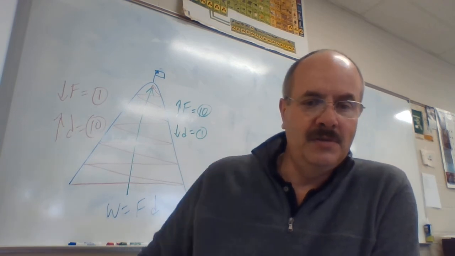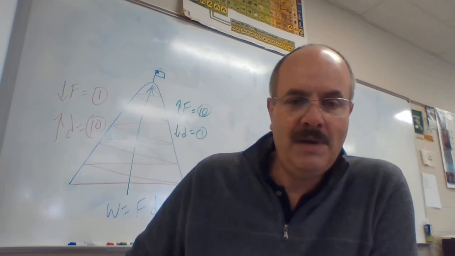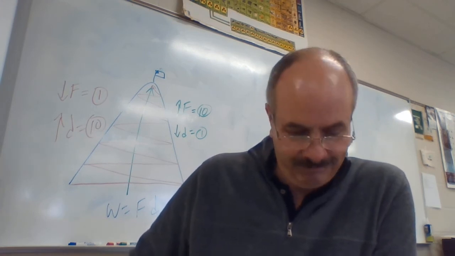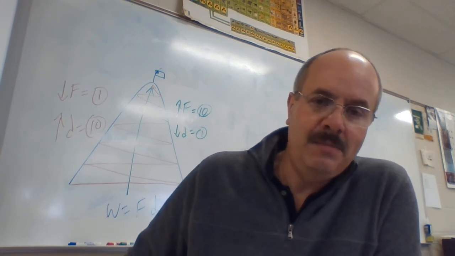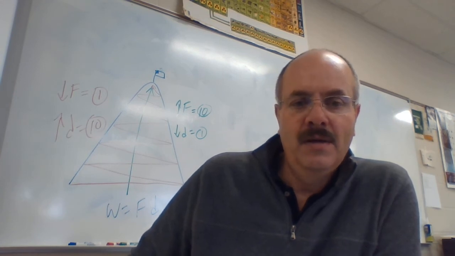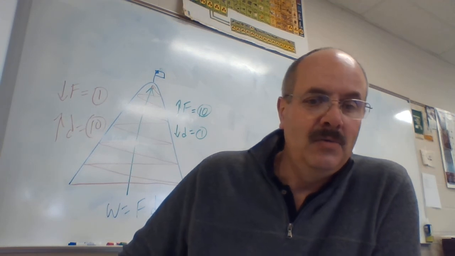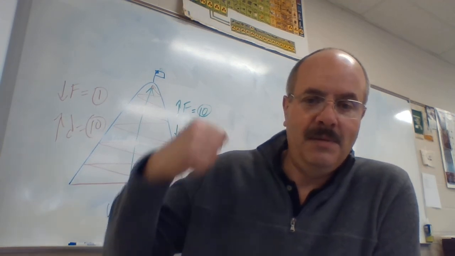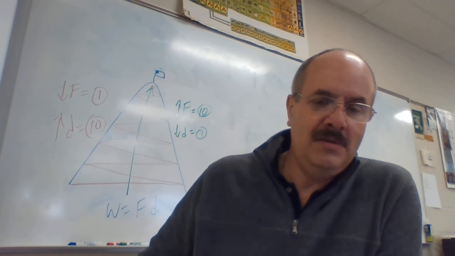Well, person number two is more powerful. Why? Because in this case he had more mass. Even though it took him longer to get to the top, he was more powerful because he had a greater mass. If we were talking about two people that had the same mass and different times, then the one that took less time would have been more powerful. Now we're talking about my dump truck scenario from earlier. So that's the answers to that activity.